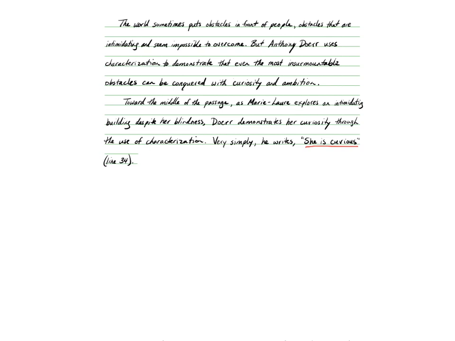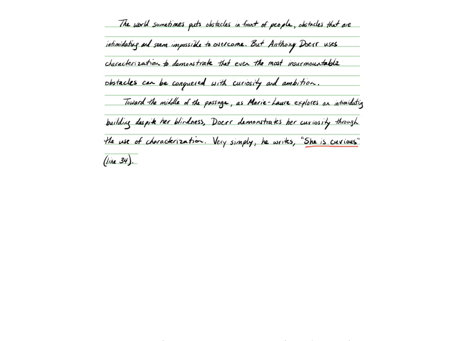Anthony Doerr just simply wrote, "She is curious." How do you analyze that? So I needed it because that was an obvious and direct example of characterization, but I was going to have to go further.